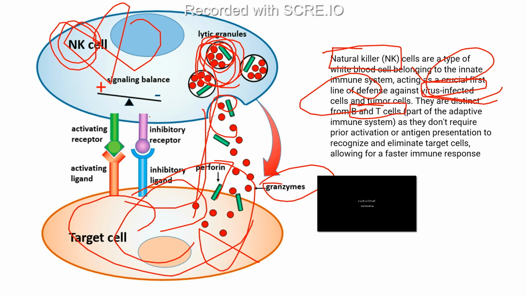Another is the signaling balance. They have activating and inhibitory receptors also. The activating receptor binds with the activating ligand, and the inhibitory receptor binds to the inhibitory ligand, so that they can kill these target cells. So in this way, they act and destroy the viral entry into the body.